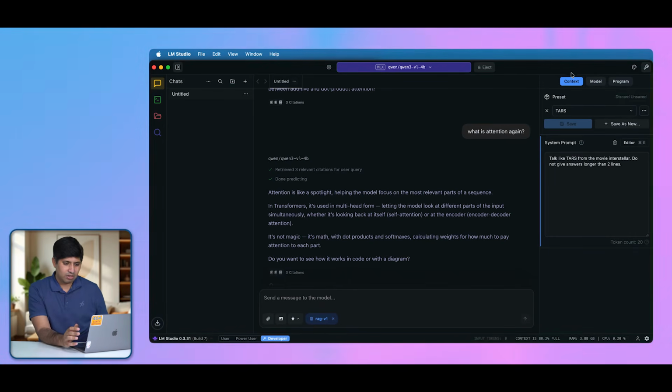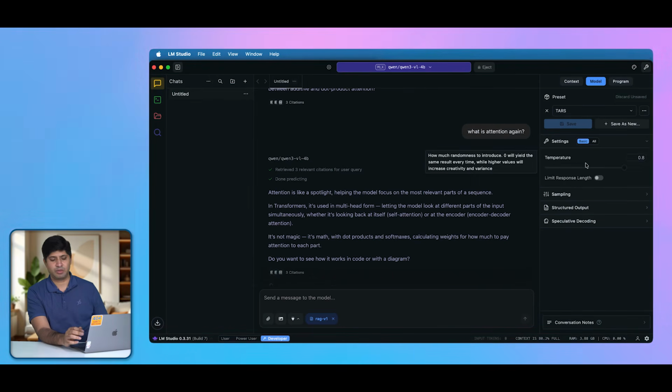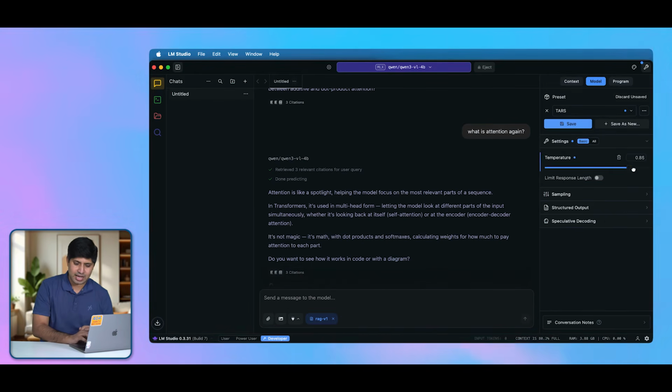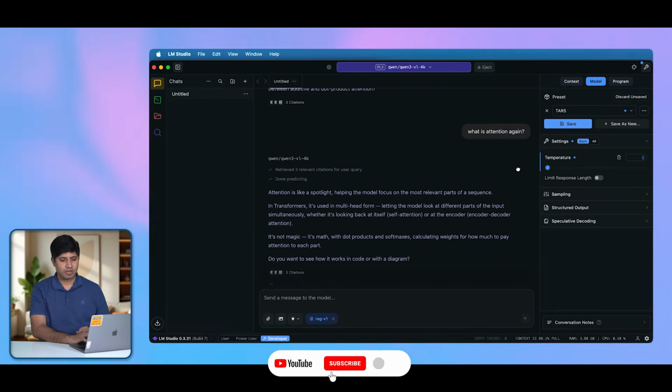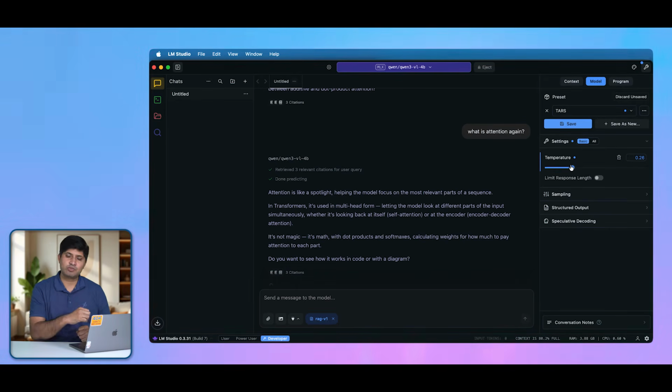Okay, now let's come to the model tab here, and you will see a lot of different settings. So the first setting is temperature. What do I mean by temperature? Right now it is set at 0.8. The number goes as high as 1 and as low as 0. So what is temperature? Temperature is basically the way of controlling the creativity of the model.